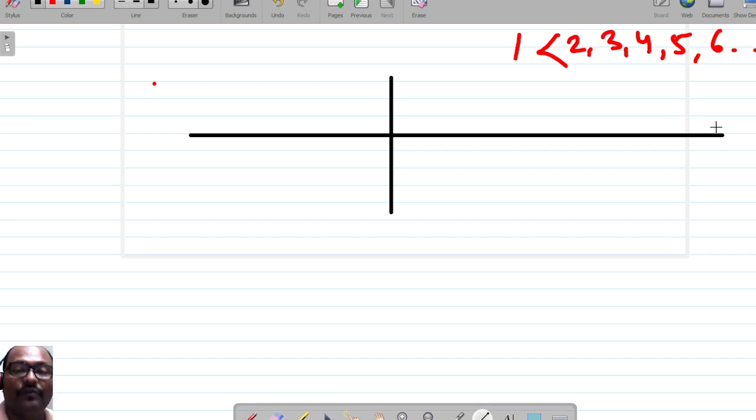Let us just indicate the number line first. Going to the right-hand side is the plus side, and on the left-hand side it goes to the minus side. Upward is plus y, and downward on the vertical line is minus y, and here is the origin, right?